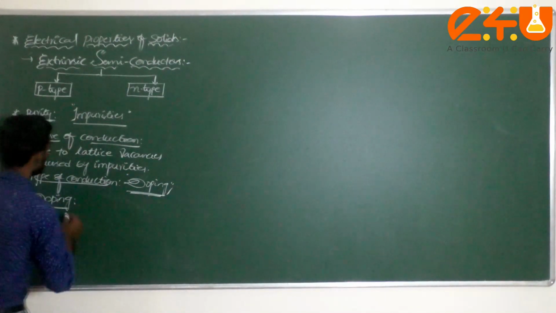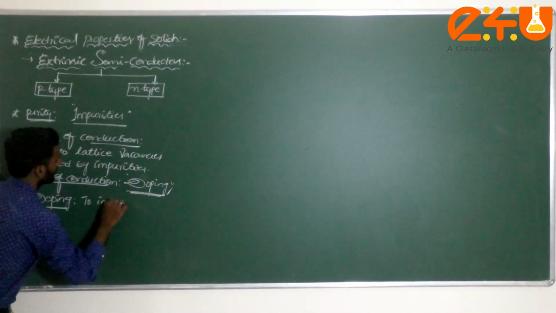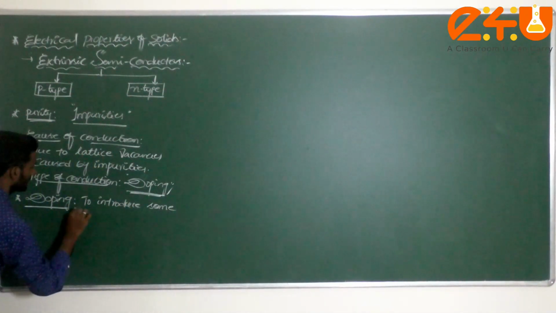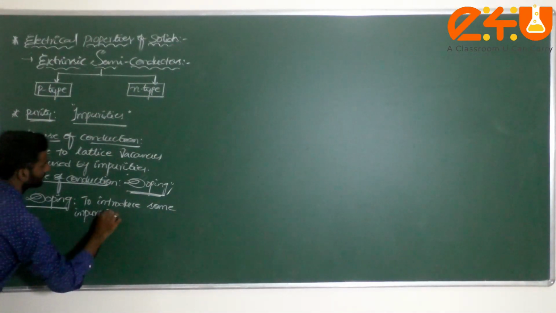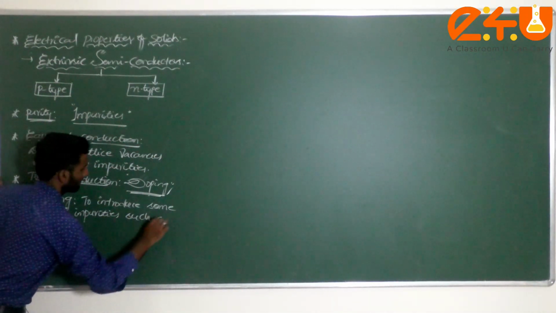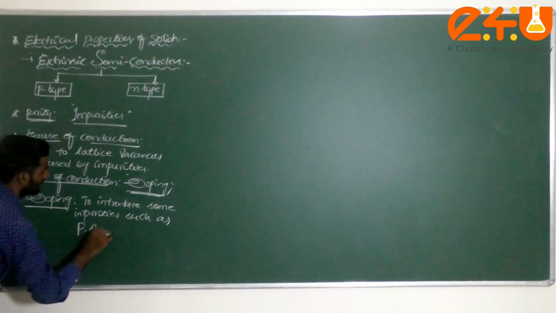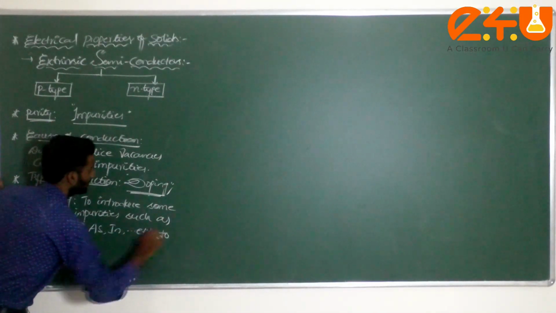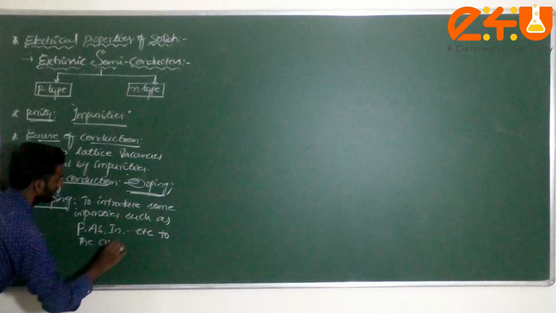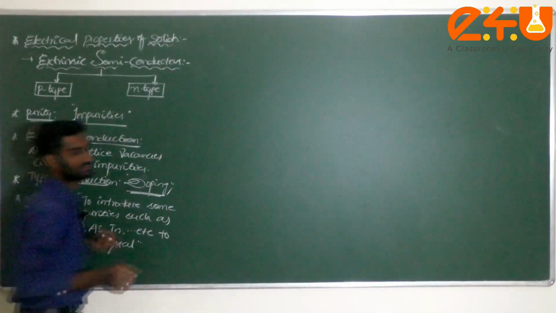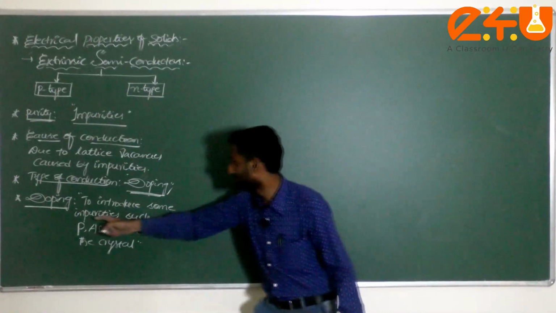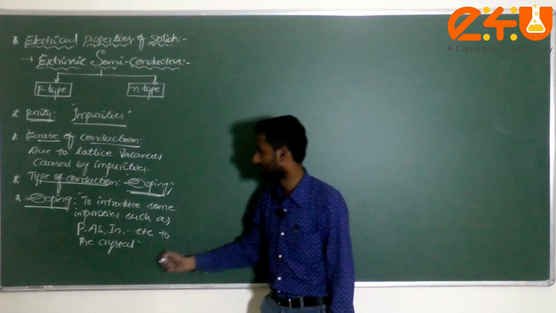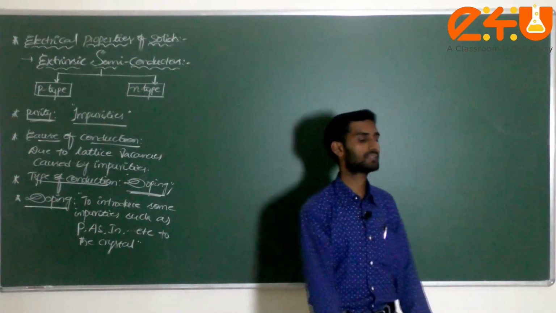Doping is generally called to introduce some impurities, such as phosphorus, arsenic, indium and so on, to the crystal. That is called doping, dear students. To introduce some impurities such as phosphorus, arsenic, indium and so on to the crystal, that is called doping.